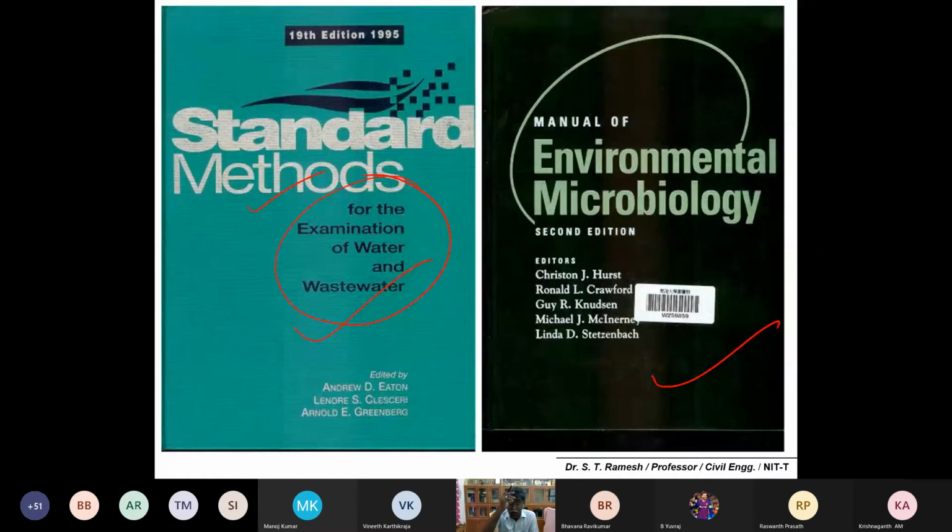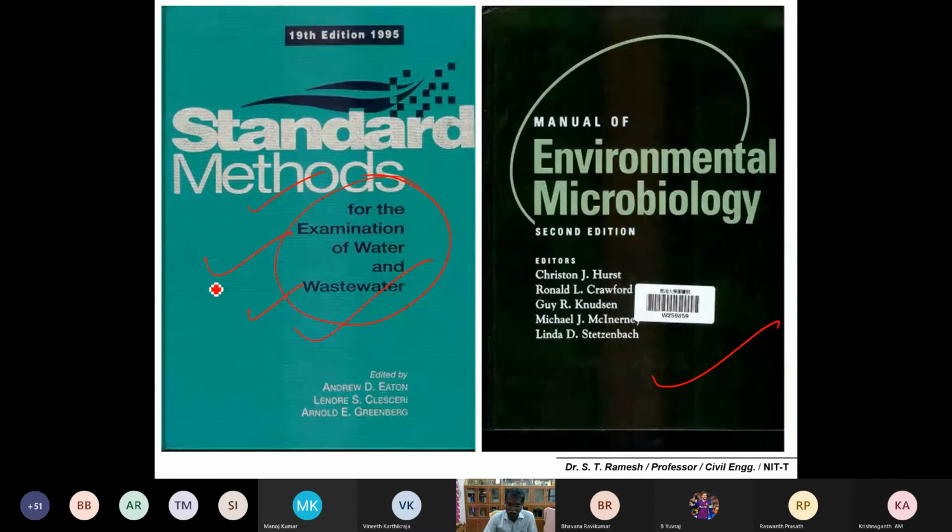All the parameters are listed in the book, and if you want to test any parameter, you refer to this book, prepare the solutions or chemicals, and if it involves titration or instrumentation methods, you can detect the contamination. With respect to metal, chemical, biological or physical characteristics, any number of contaminants, you can follow the procedure mentioned in Standard Methods for the Examination of Water and Wastewater.